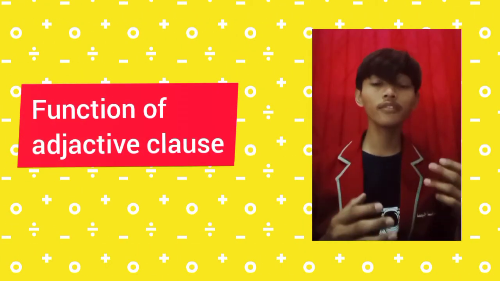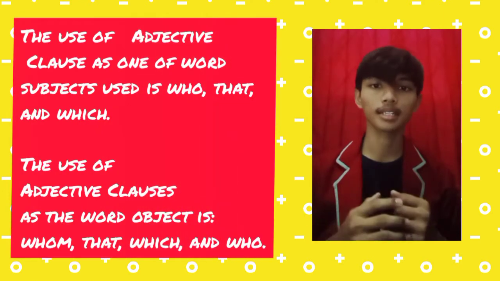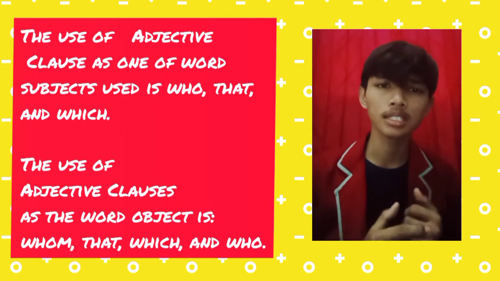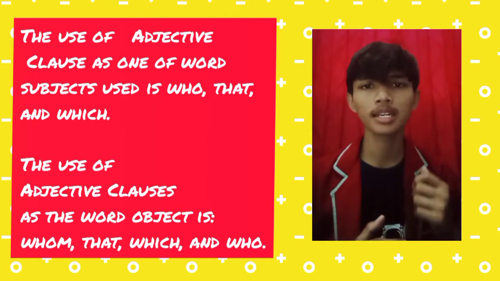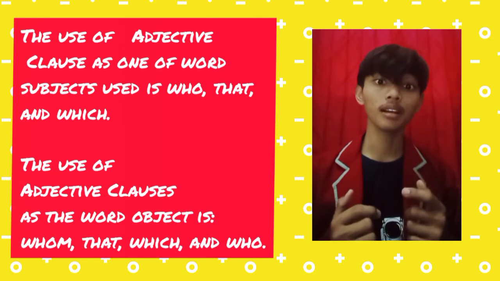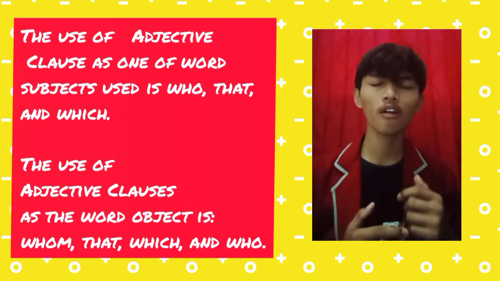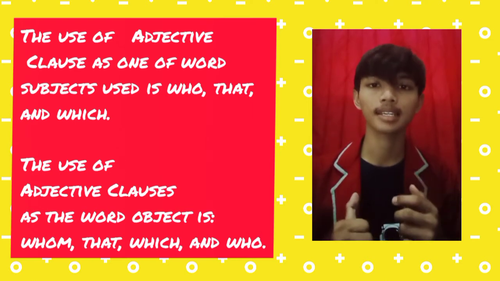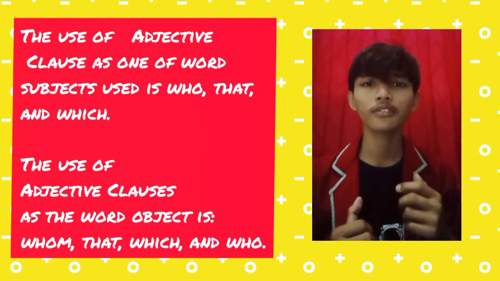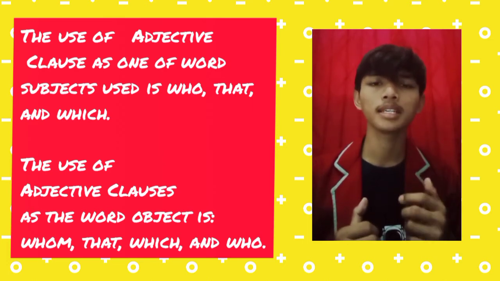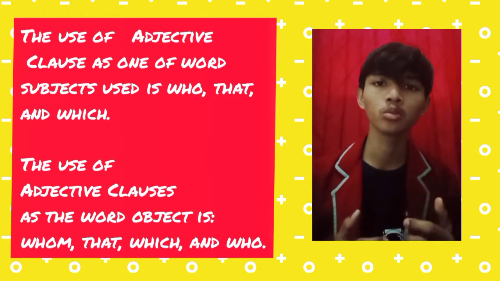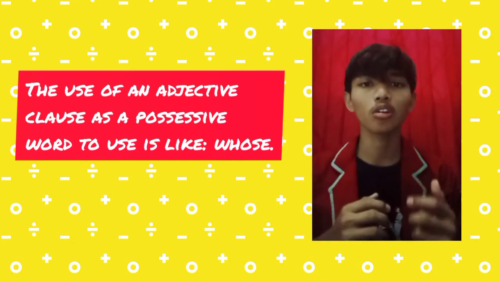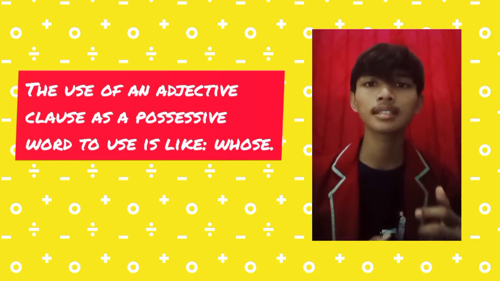Next, adjective clause function. First, as subject. The words used for the adjective clause as subject are who, that, and which. Example: the rainbow candy that was made of sugar. Second, as an object. The words used for the adjective clause as object are who, that, which, and whom. Third, possessive. The word used for an adjective clause as a possessive is whose.